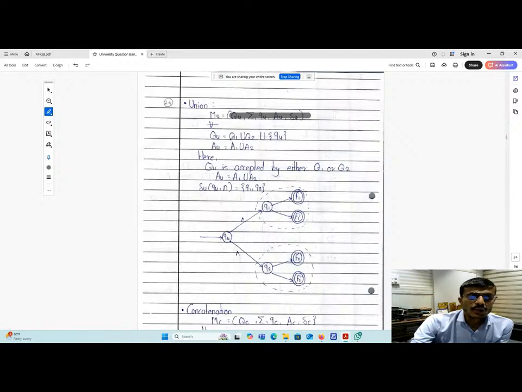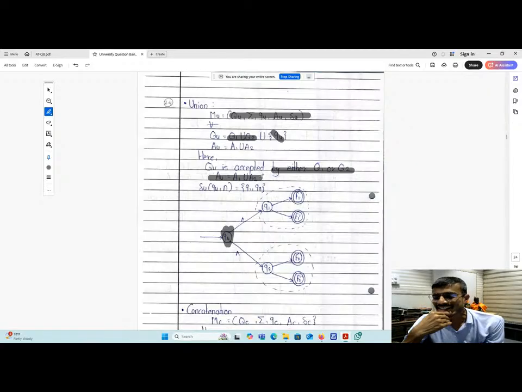Here QU is equals to Q1 union Q2 union small q. So a new initial state we are going to add over here. QU is accepted by either Q1 or Q2. AU is what? The accepting states will be all the accepting states from the first finite state automata, union all the accepting states from the second finite state automata. Okay, and delta U of QU comma null is equals to Q1 comma Q2. So this is the thing.